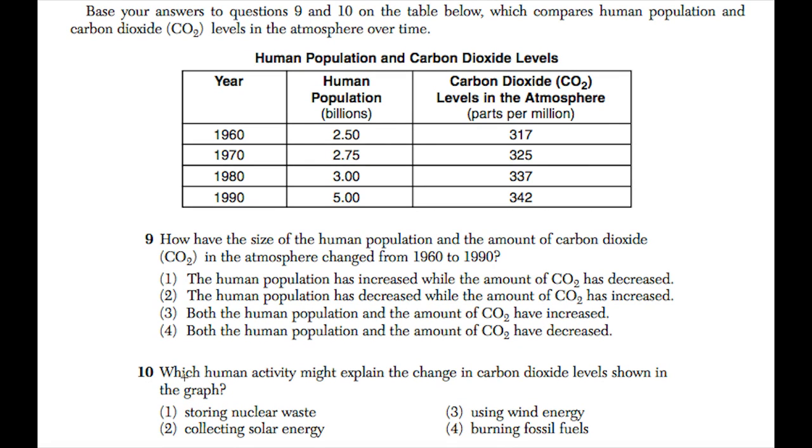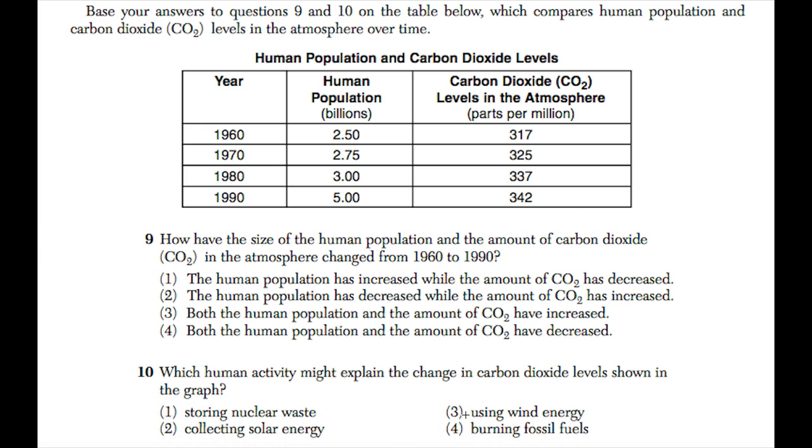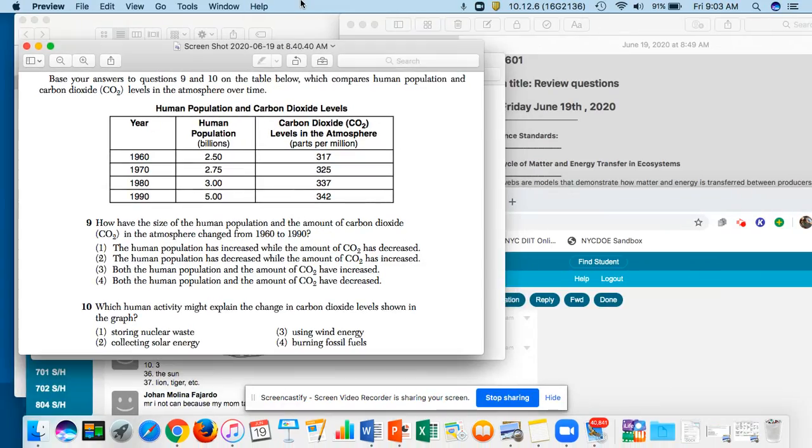Number 10 says, which human activity might explain the change in carbon dioxide levels shown in the graph? What do you think can have caused this change in carbon dioxide levels over time? Was it the storing of nuclear waste? Was it collecting solar energy? Was it using wind energy? Was it the burning of fossil fuels? All right, so you guys answer that real quick in the group chat. Let's go to the next question.